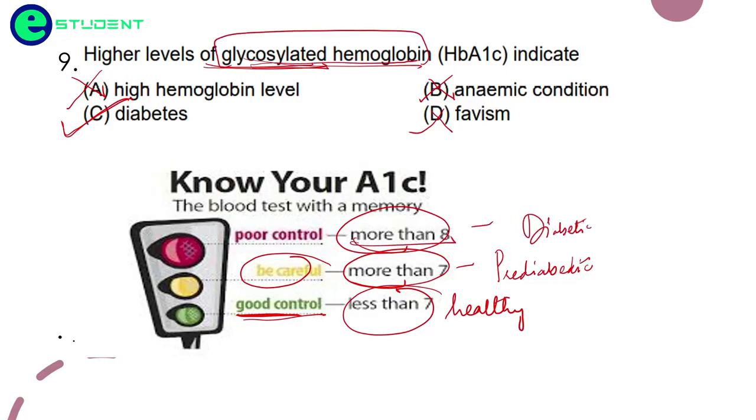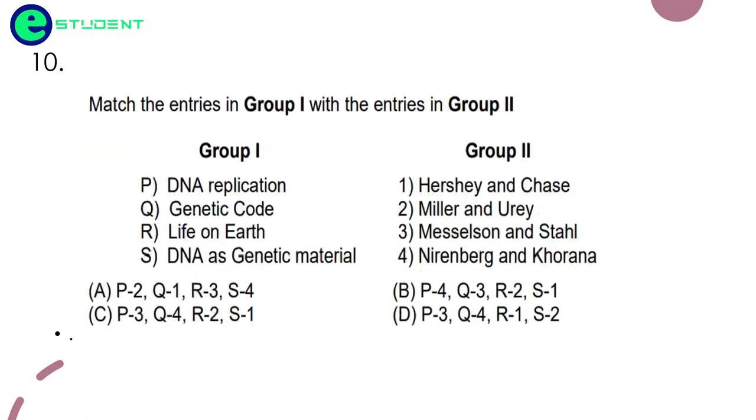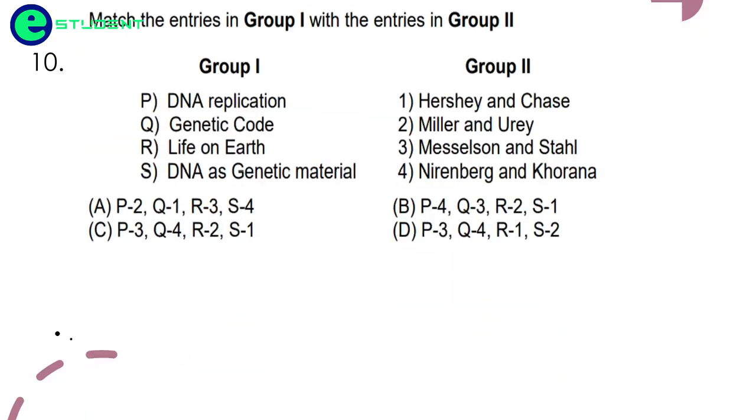Okay friends, now coming to the next question. Match the entries in group 1 with the entries in group 2. DNA replication, genetic code, life on earth, DNA as genetic material. Friends, this is a very easy scoring question, and it is from 11th and 12th class. We learn this in our junior classes.